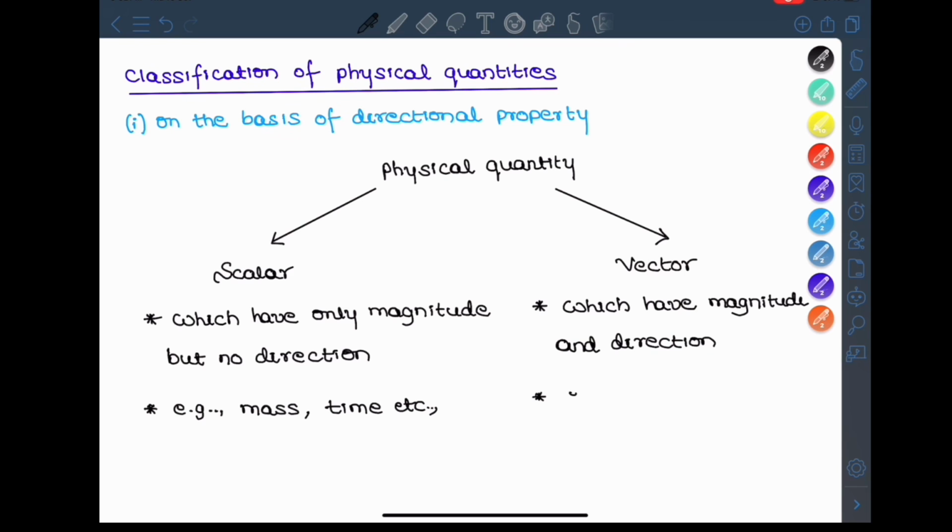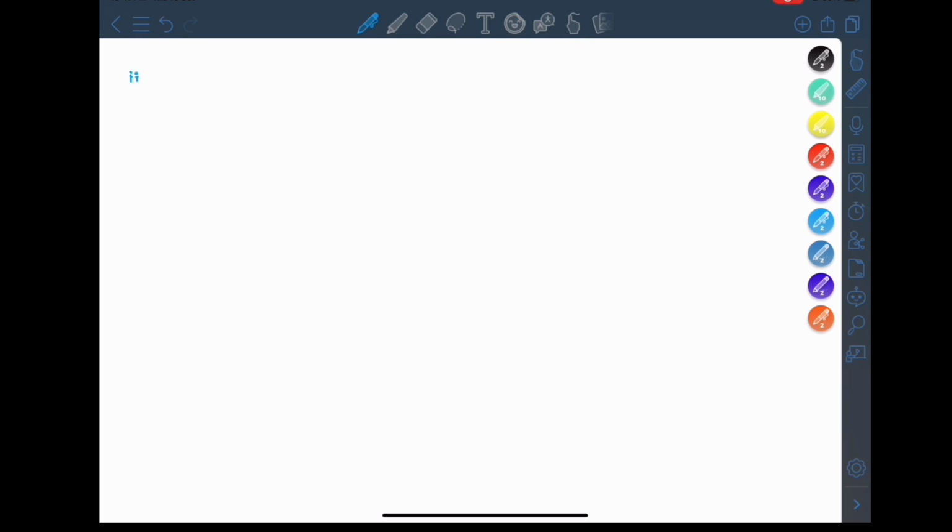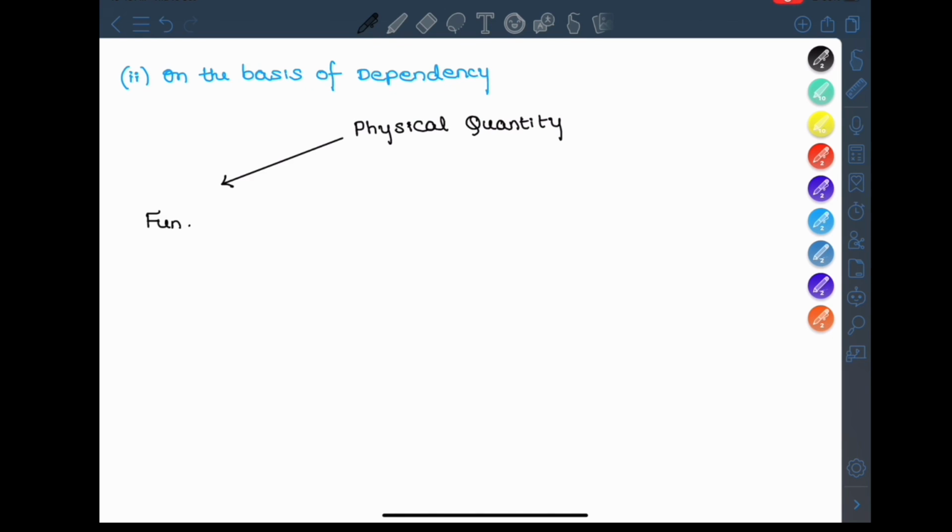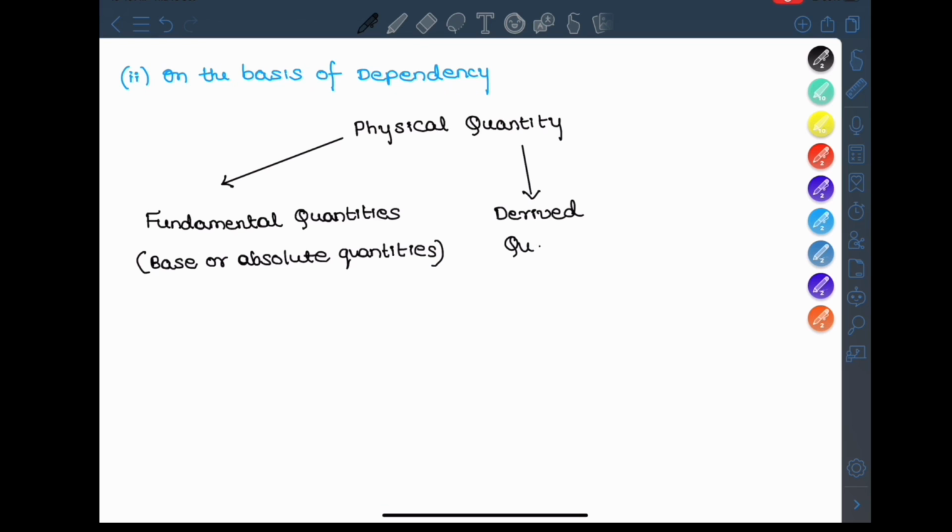So we can give so many examples. Suppose if you want to see the next classification, this is on the basis of dependency. Physical quantity can be divided into three major types. That is called fundamental quantities, also called base quantities or absolute quantities. The next is derived quantities, and the next is supplementary quantities. These are the three types of physical quantity on the basis of dependency.